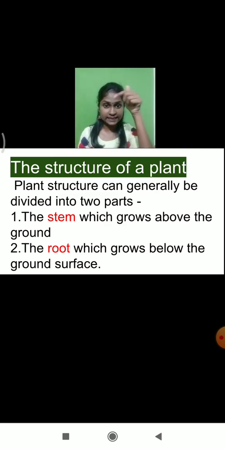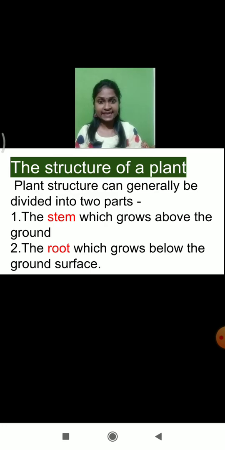Roots are present inside the soil, and the stem is above the soil surface. So plants are generally divided into two parts, the stem and the root.